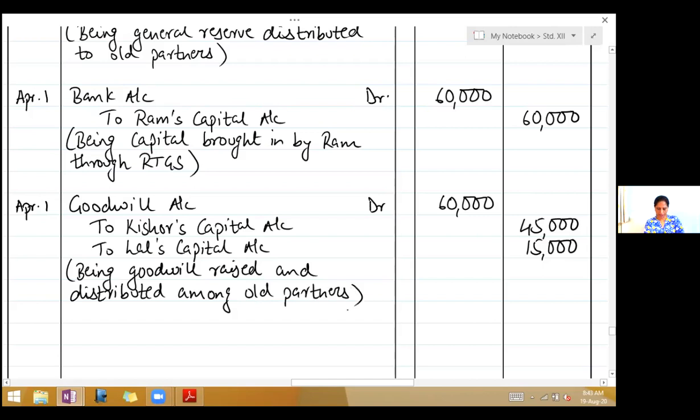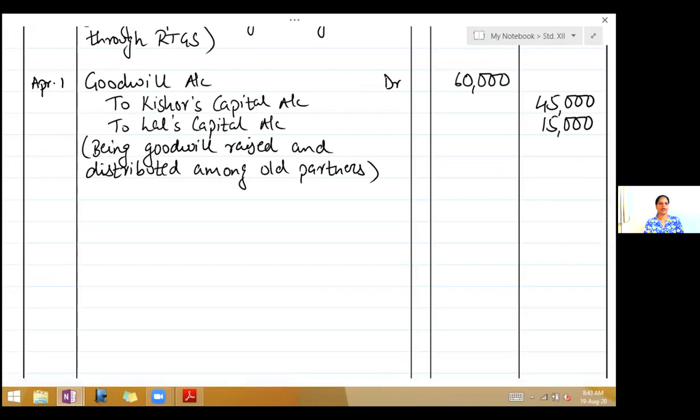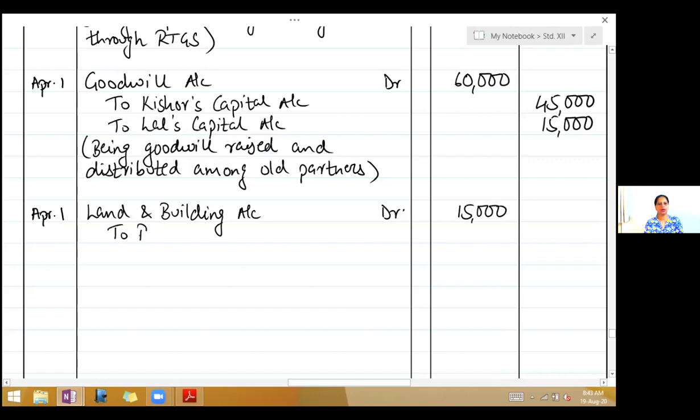Now the next entry is appreciate land and building by 20%. So the entry for appreciation is land and building account debit 15,000, to profit and loss adjustment account 15,000.